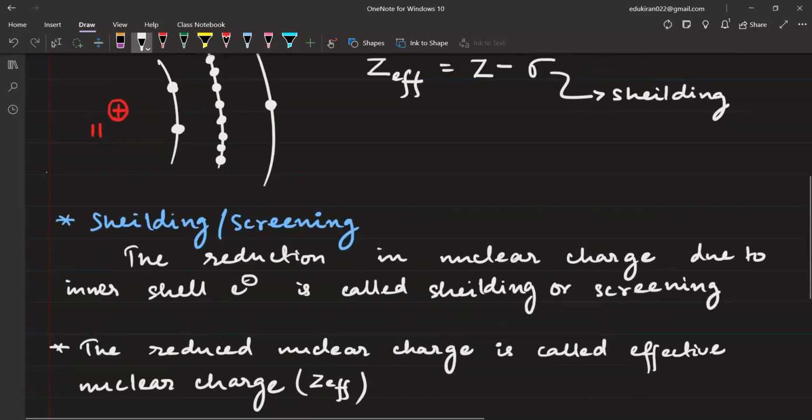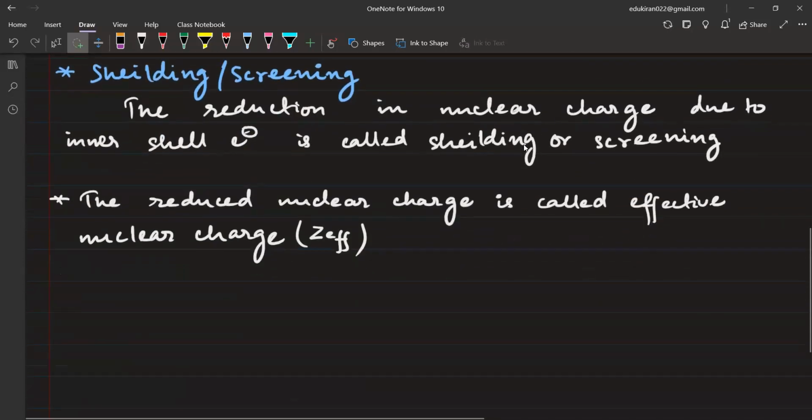Now this Z effective completely depends on shielding. So we'll understand shielding and then we can talk about Z effective also. So let us talk about shielding.